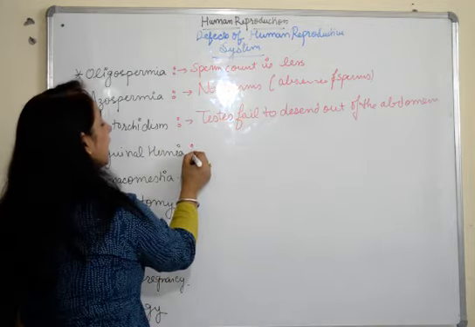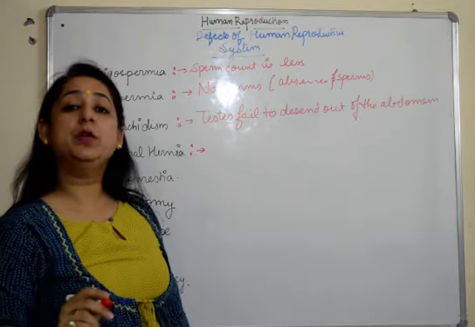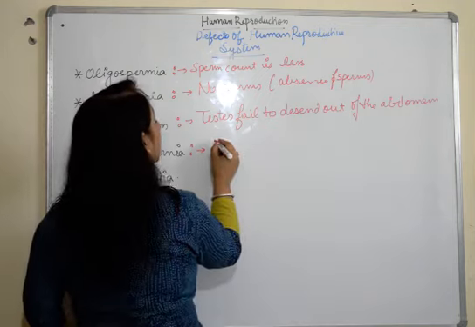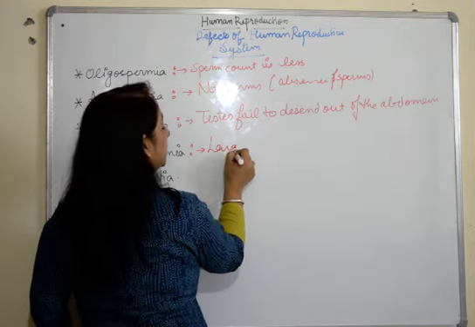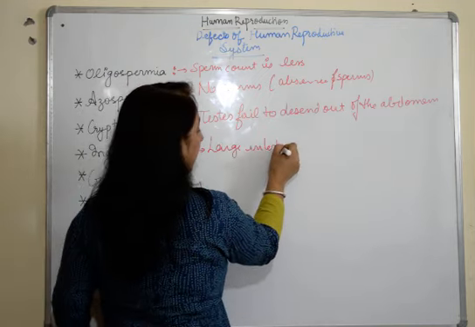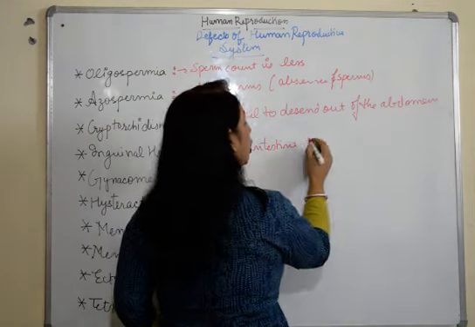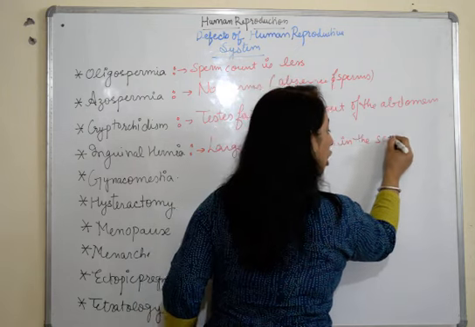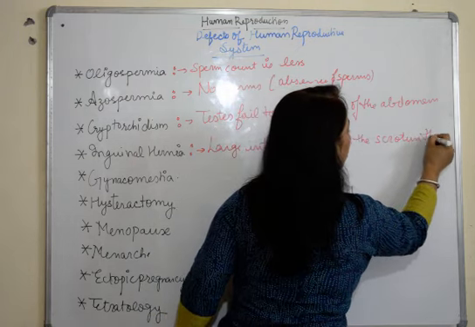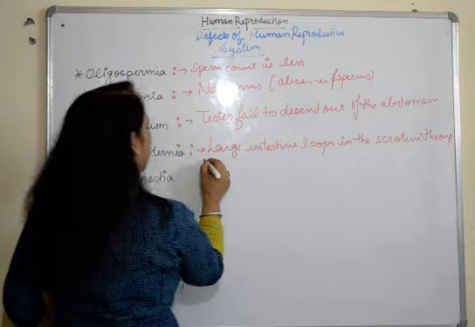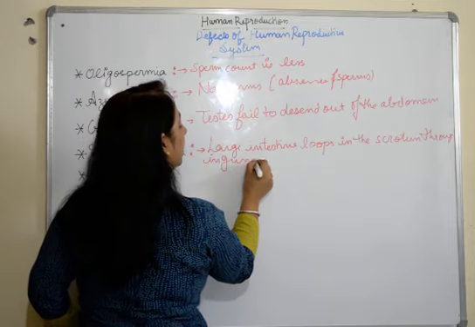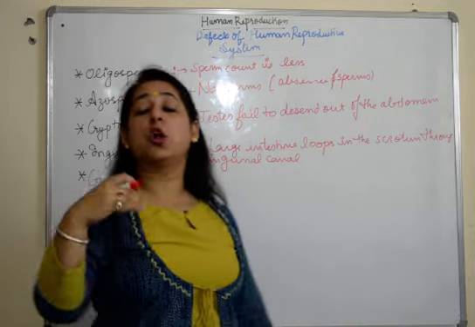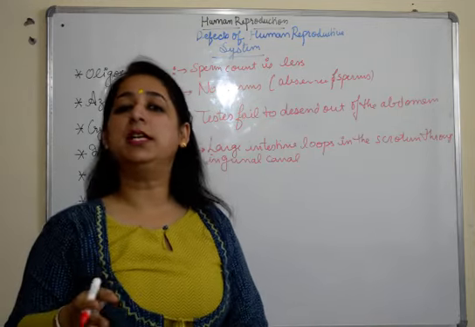Then we have inguinal hernia. Inguinal hernia is a condition when sometimes accidentally the large intestine loops into the scrotum through the inguinal canal. Now this is a condition which will also lead to sterility, but it's not a permanent condition. It can be surgically treated.